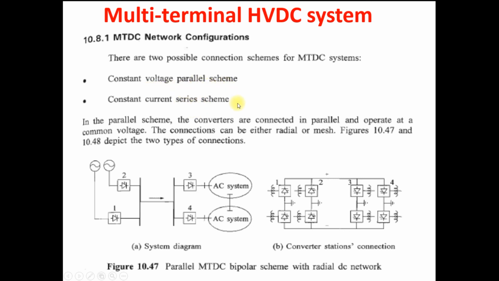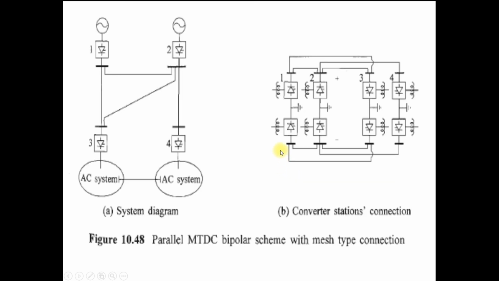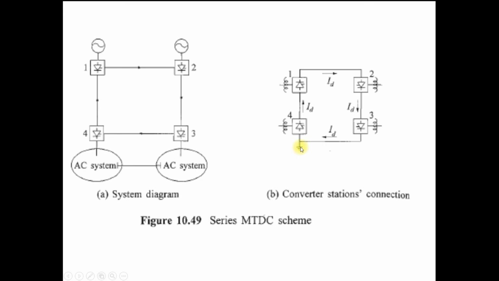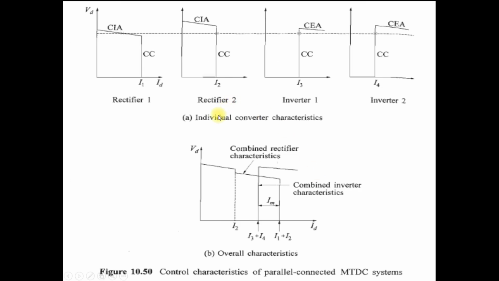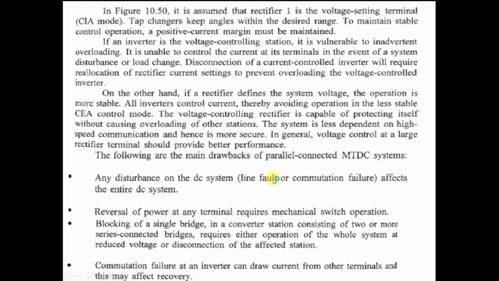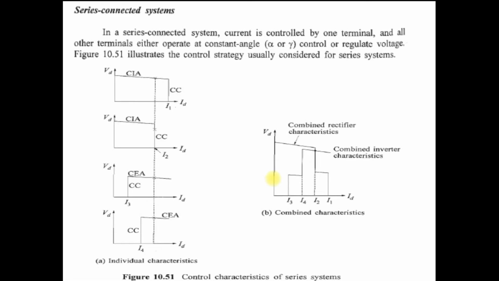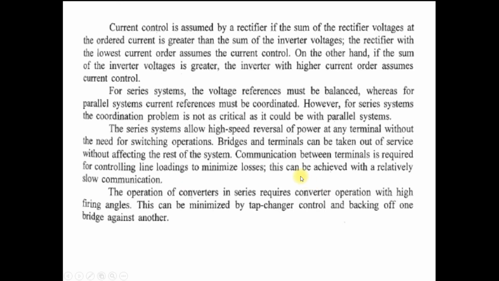In the constant voltage parallel scheme, there are two types: one is a radial network, another is a mesh network. In the series connection, there is also one type, the series multi-station MTDC system. Then the control of this MTDC system: first we understood the control of the parallel MTDC system, its individual characteristics, overall characteristics, and then its drawbacks. In the same way, the control of the series connected system, individual characteristics, combined characteristics, and its drawbacks.